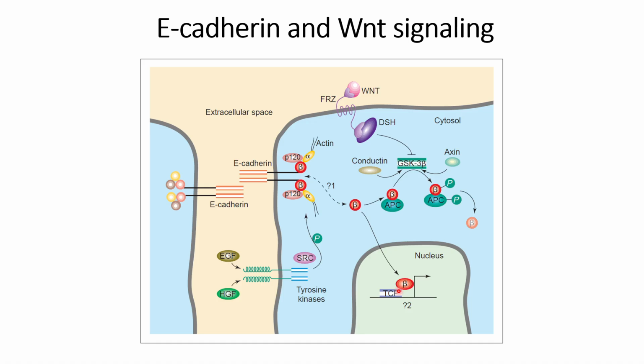TCF transcription factors are directly related to the Wnt signaling pathway. That is, it will help the cells in terms of a higher survival rate or high proliferation rate.